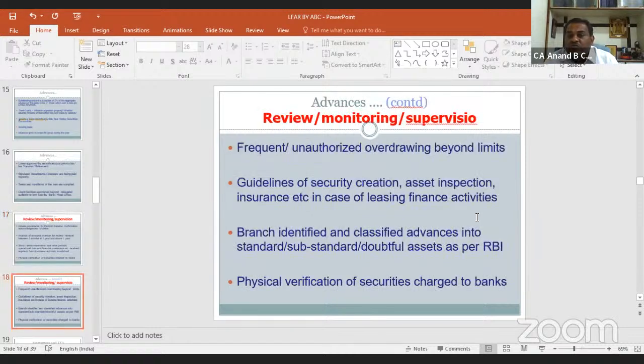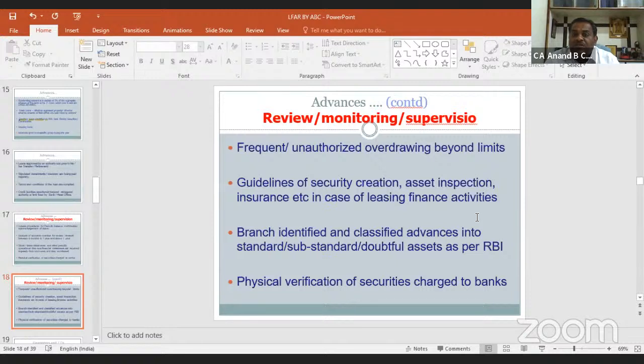Frequent or unauthorized overdrawing beyond limits. Many times what happens, due to our personal relations or due to the relations with the borrower, the bankers allow overdrawing beyond limits. Whether the same were authorized by the bank officials or not, it should be looked into by the auditors. If frequent and unauthorized overdrawings are there in any case, it should be reported at proper place.